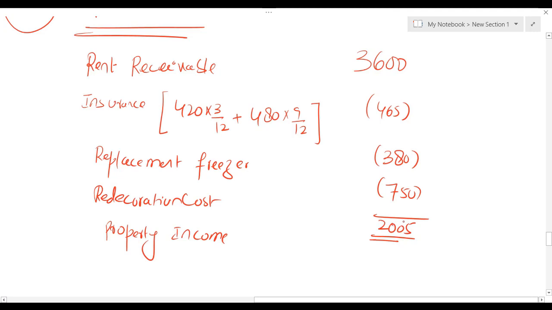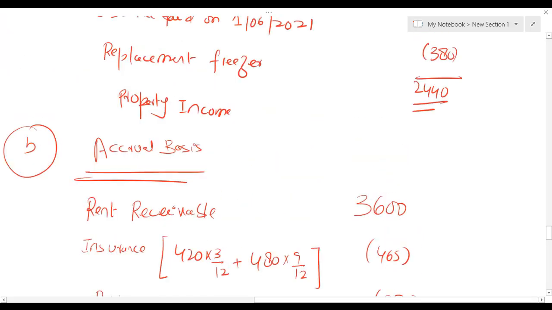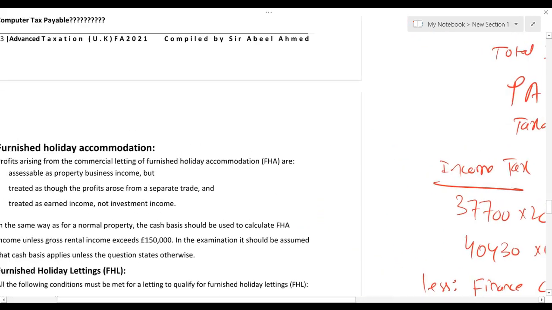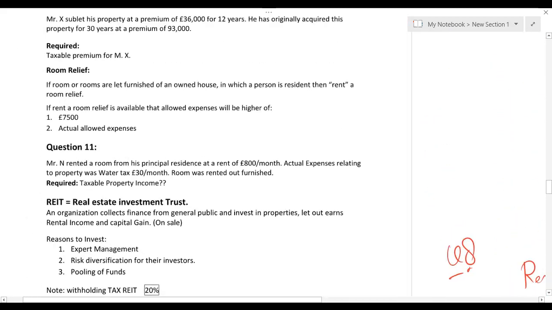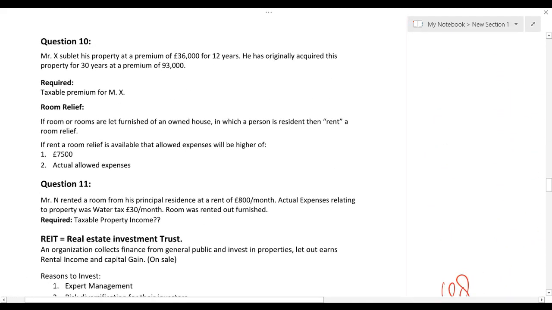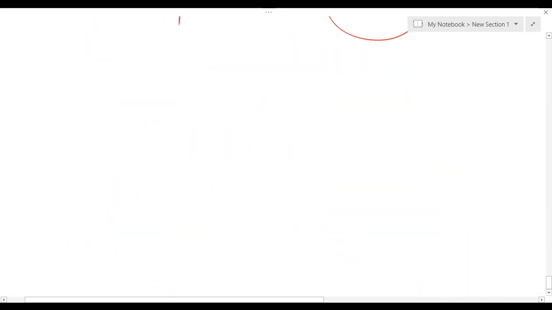So I strongly believe now you should be having a really good idea what is the difference on cash basis and accrual basis. As I mentioned many times, the default category for us is cash basis. Now let me discuss one more concept. What is the concept? Let me discuss the concept of head lease and sublease. What do you mean by head lease and sublease?